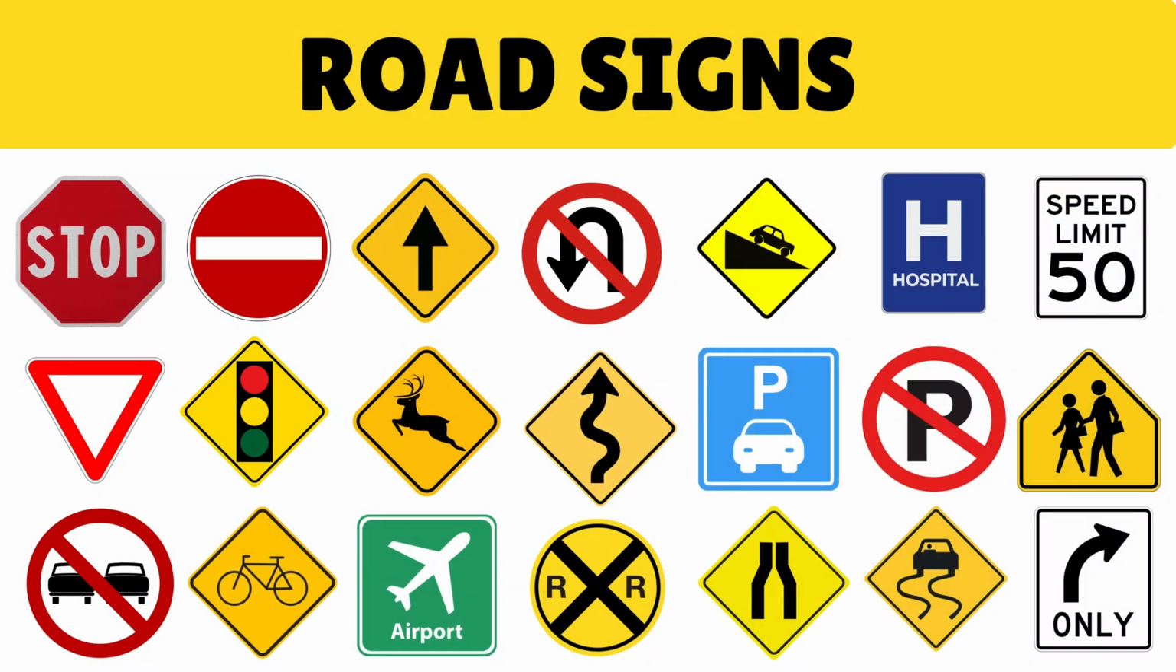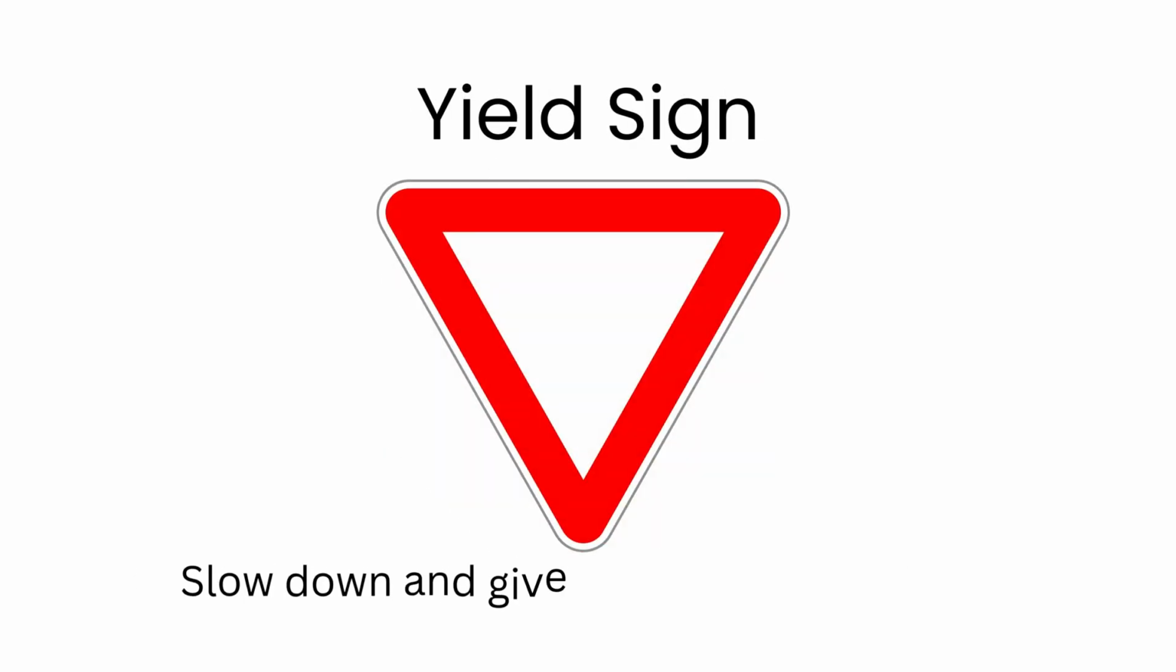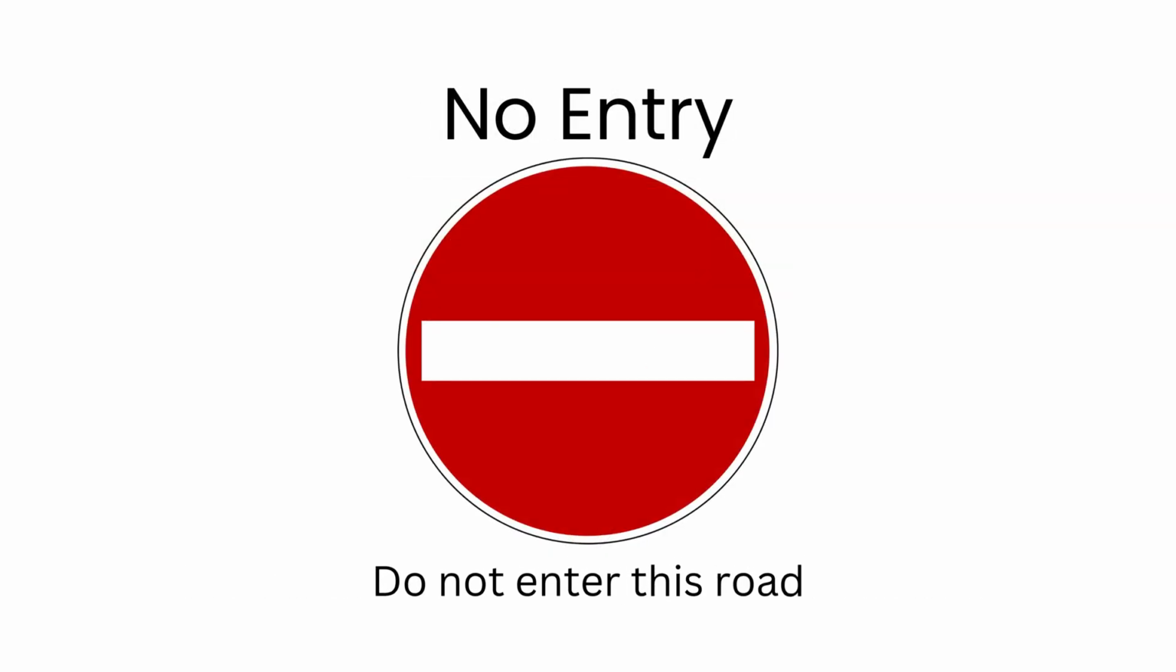Let's learn some important road signs. Stop sign. Come to a full stop and proceed when it's safe. Yield sign. Slow down and give way to other vehicles. No entry. Do not enter this road.